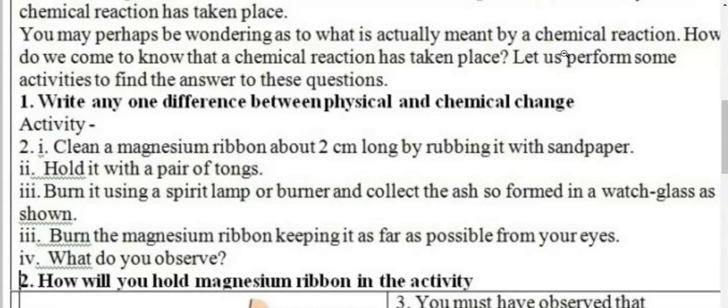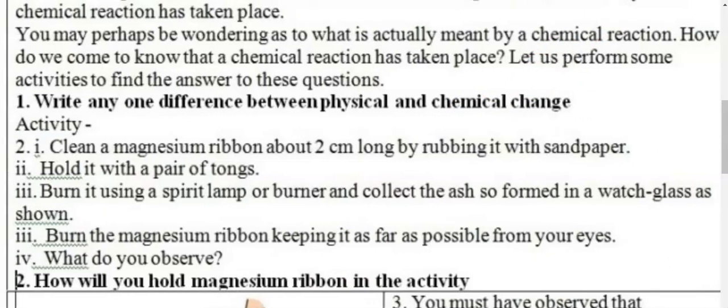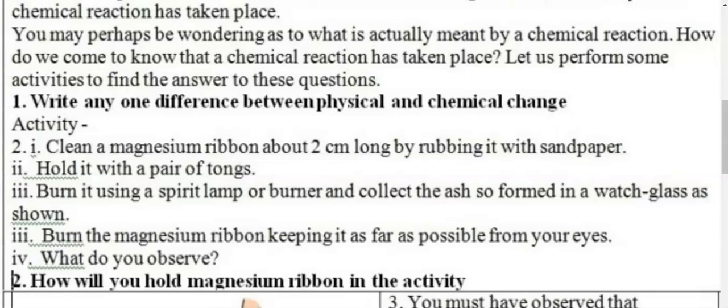Student, this is a comprehension activity and you have to keep giving this assignment part also. So first question which is given to you after this narration is write any one difference between physical and chemical change. Though you might have studied many differences, here even one will be sufficient. Though you have to write only one difference, I'll just give you a couple of differences, maybe two or three. Firstly, in a chemical change, the molecular composition of a substance completely changes and a new substance is formed.